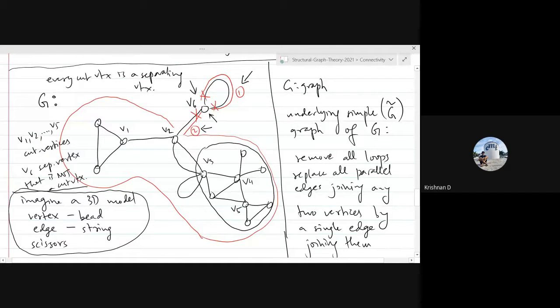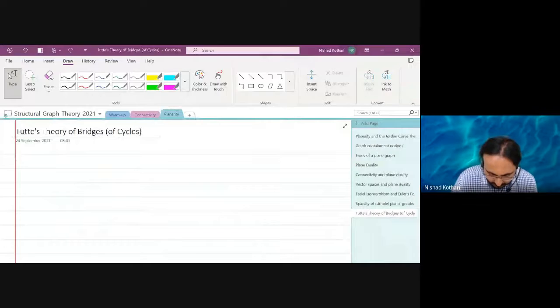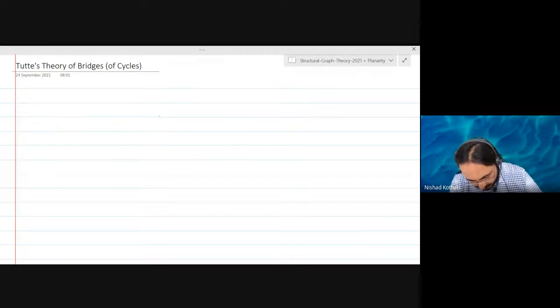Okay. Yes. All right. So now let's take that intuition to define something else. I'll make an example here. So I'm going to draw a graph and I want you to focus on a particular cycle.